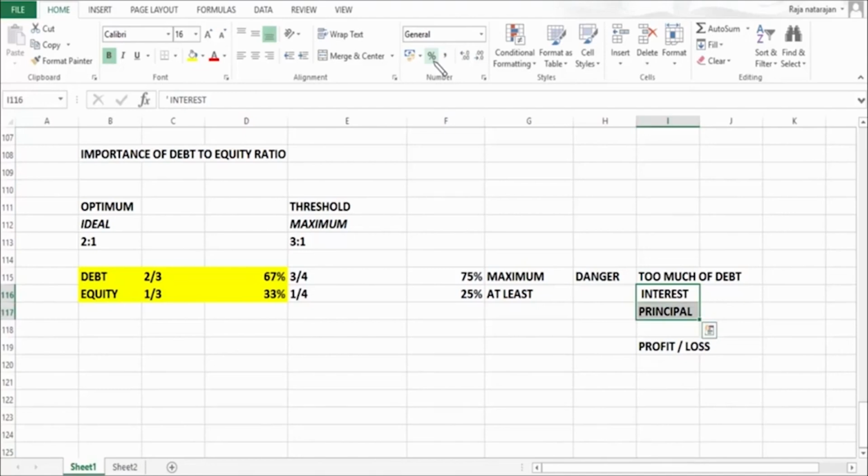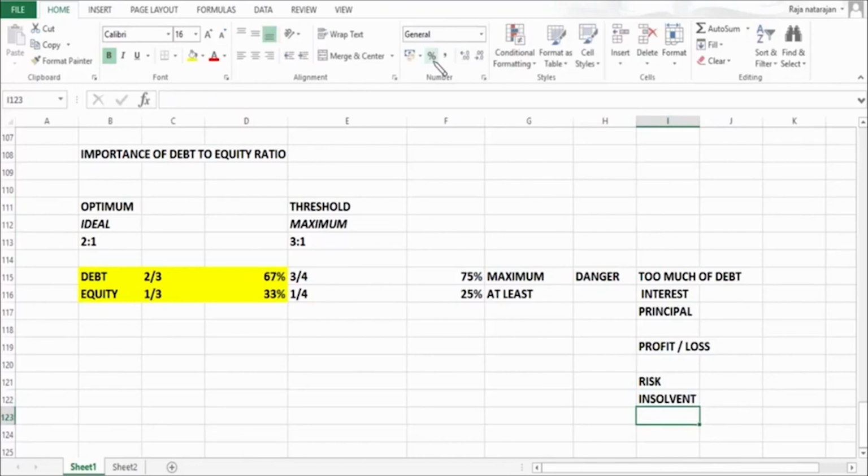You will not have resources to pay these, so the people who have given this money will not wait for you to make the payment, but they would be demanding the payment. And if the payment is not going to be made promptly or even after giving some time, then that is going to bring a major risk. What is the major risk? It is possible that your business would become insolvent. You may not be in a position to pay.